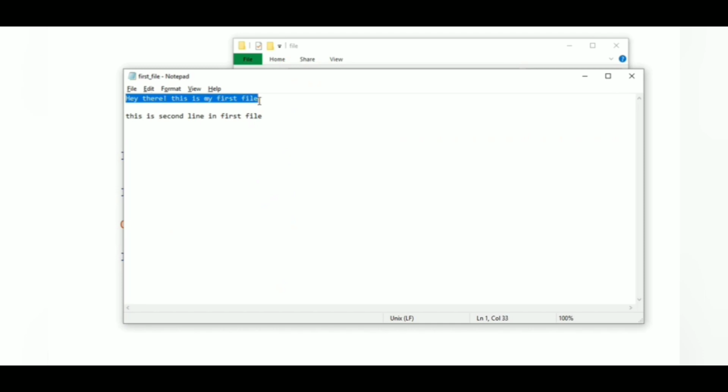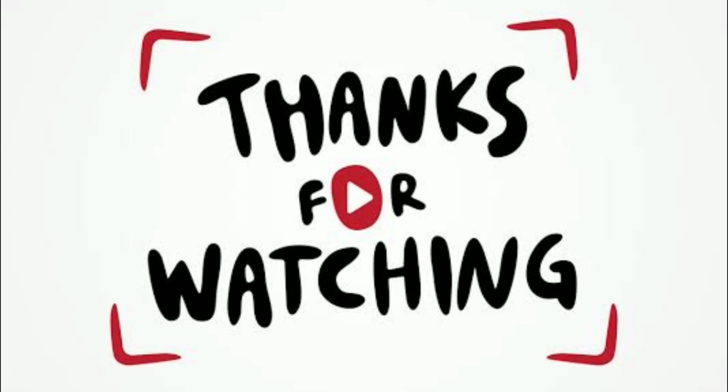So this is our file firstfile, and here we open it. This is the first line that we entered before, and now we have appended new data to it. That's all for this lecture.